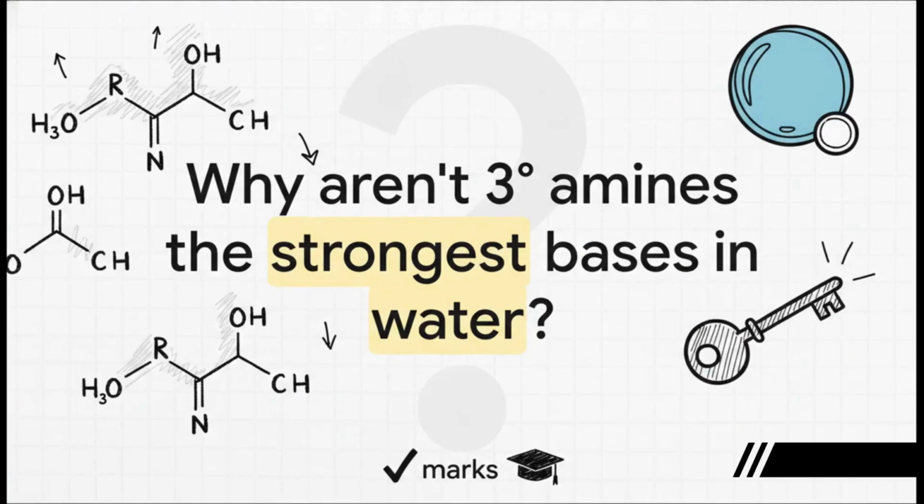So, let's kick things off with the big money question, the one that stumps everyone. On paper, it seems simple, right? A tertiary amine has, count them, three electron donating groups, so it should be the strongest base. But it's not. Not even close, especially in water. Why is that? Understanding this little paradox is your ticket to some easy marks. And I promise, if you stay with me till the end, you'll never get this wrong again.